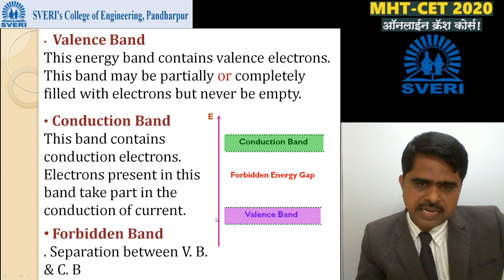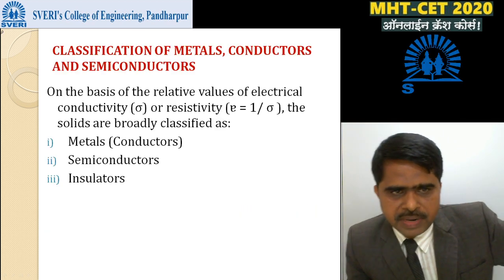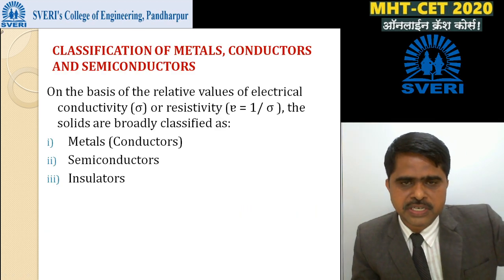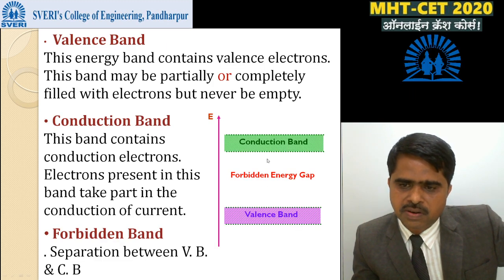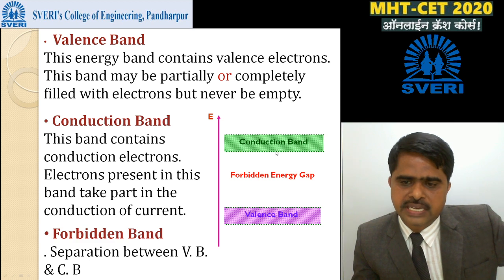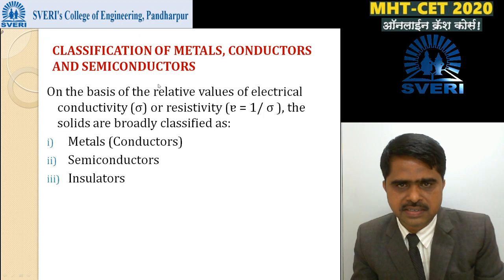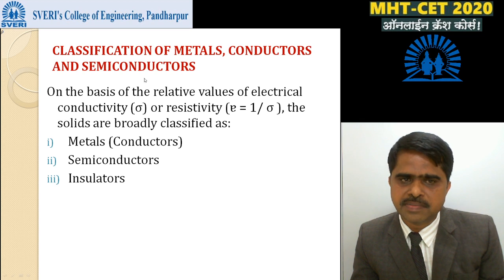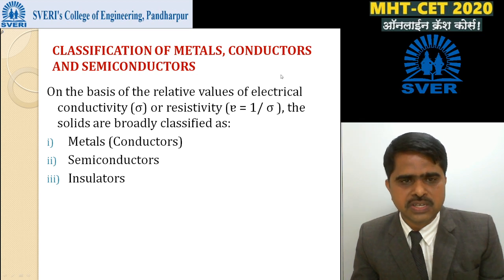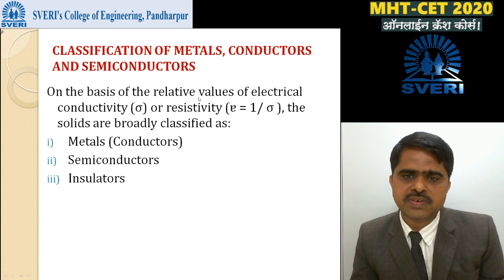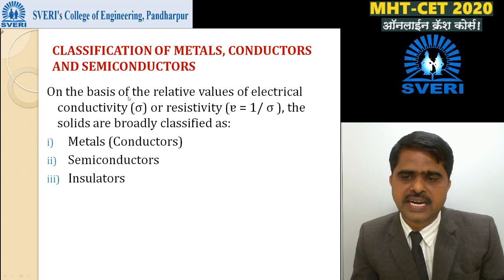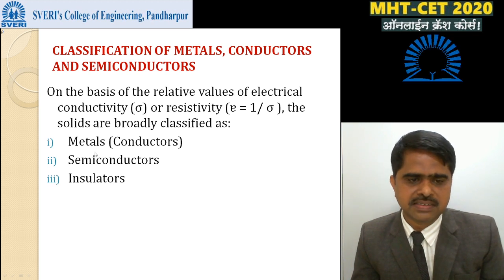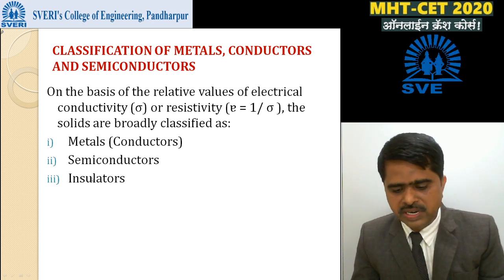Okay, then next is classification of solids. These solids are classified into three classes on the basis of the width of the forbidden energy gap. These three classes are: first conductors, meaning metals, second semiconductors, and third insulators. On the basis of relative values of electrical conductivity, or on the basis of the width of the forbidden band, the solids are classified into three classes: metals, semiconductors, and insulators. Now we will discuss one by one.